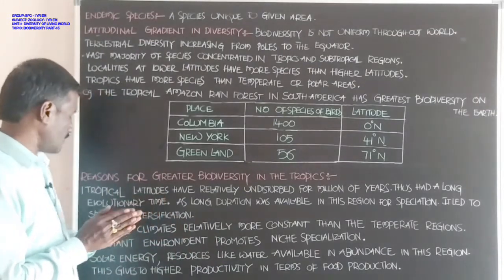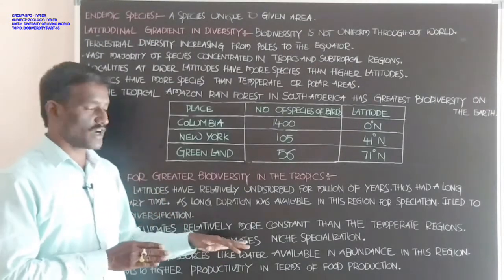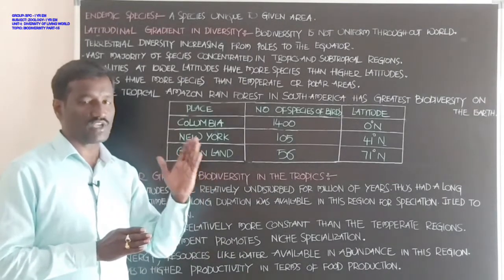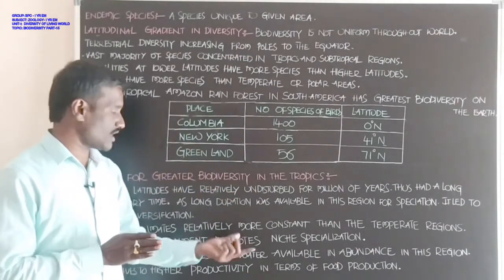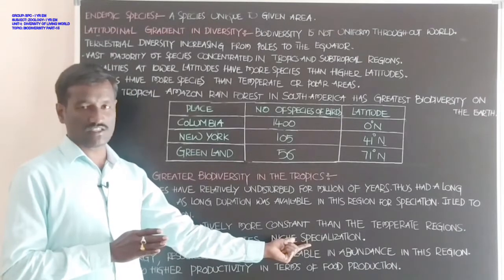A constant environment is also available in these regions. It promotes niche specialization.